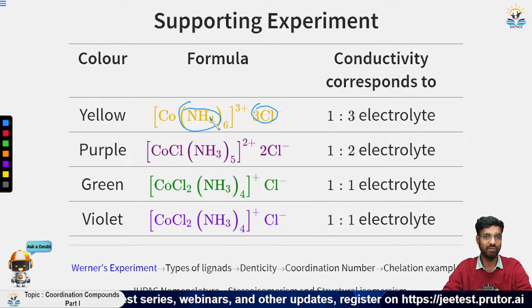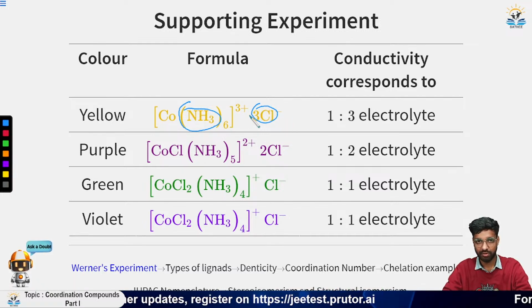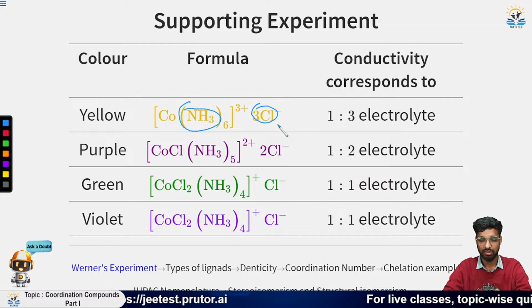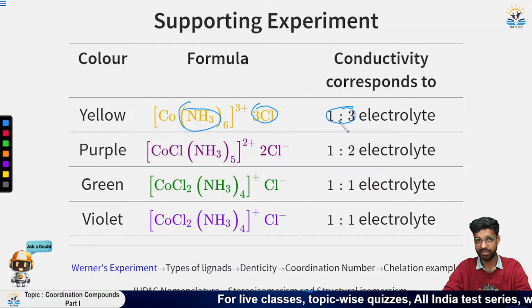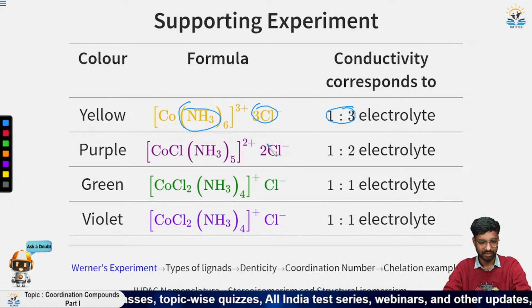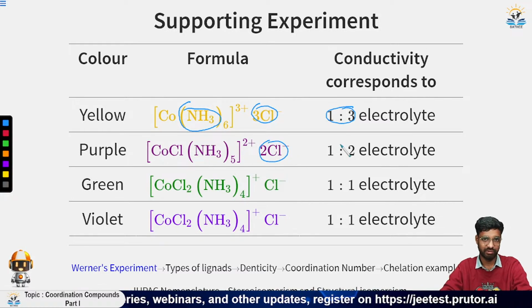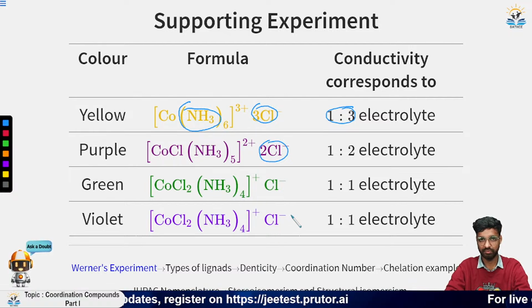Now if you dissolve this in water, this whole compound will give 3 moles of Cl minus and 1 mole of the complex ion. Now a total of 4 ions are present, and that is the ratio given, 1:3. Now if you dissolve this one in water, then it will have 2 moles of Cl minus and 1 mole of this, so it will have 1:2. Similarly, this is 1:1 and this is also 1:1.